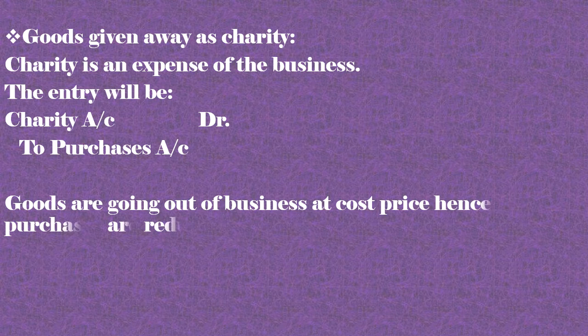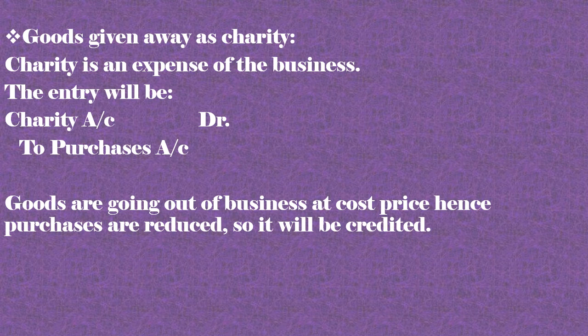Goods are going out of the business at cost price, hence purchases are reduced, so it will be credited. Now here also it is not a sale, we are not selling, we will not treat it as a sale. It is a charity or expense, and goods are taken out of the business at cost price, and so purchases are reduced, and so it will be credited.